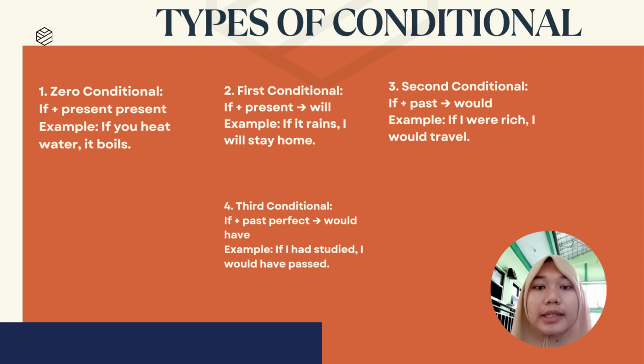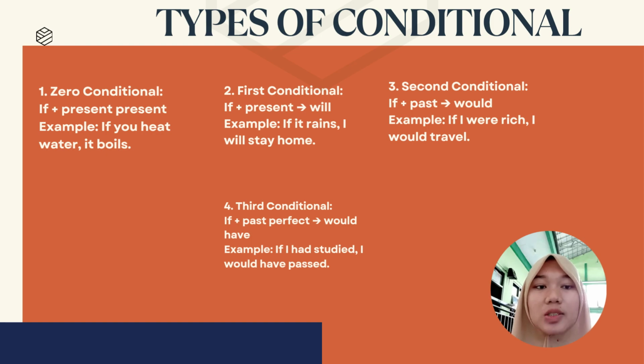Okay, next, second conditional, or imaginary. This is for unreal or imaginary situations right now. Okay, structure: if plus past, then would plus verb. For example, if I were rich, I would travel. I'm not rich, so I'm just dreaming.